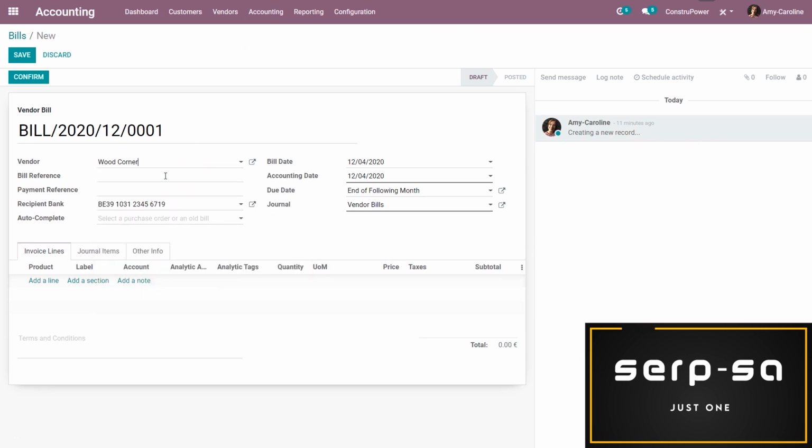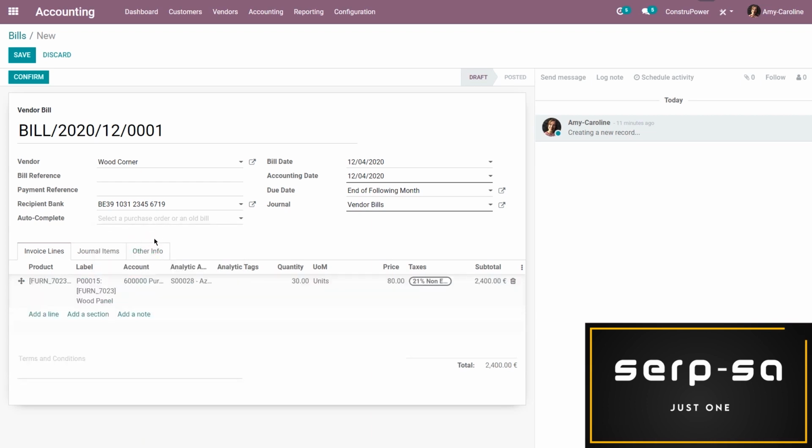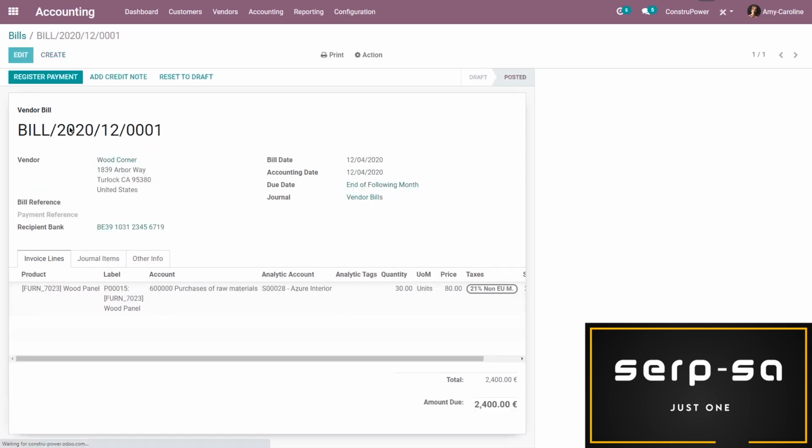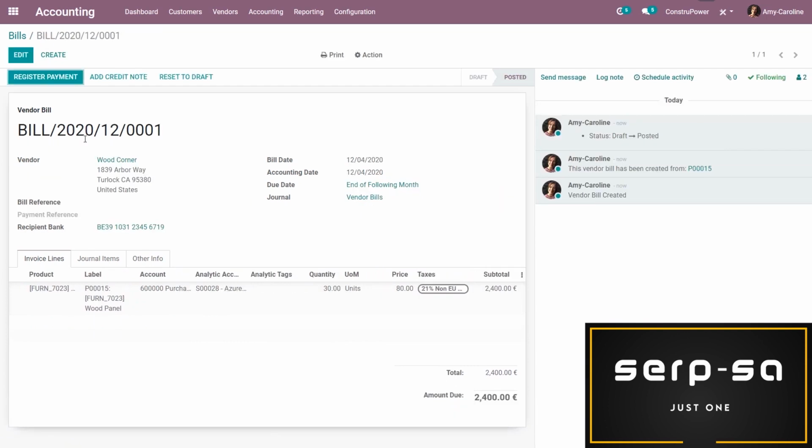And once the vendor is added, we're actually going to be able to auto-complete the bill, which will save everyone a ton of time. So we have this auto-complete field, and we'll be able to choose the correct purchase order that is associated with the bill that we received from the vendor. So let's go ahead and select this one. All right, we have the correct product. I even see the analytic account that's associated, the quantity, the price, everything looks good. So we could say, all right, seems to be good. We're going to go ahead and save and confirm this, and then we can complete the flow. We can go ahead and pay our vendor and do everything that we need to do. So we'll create the payment.